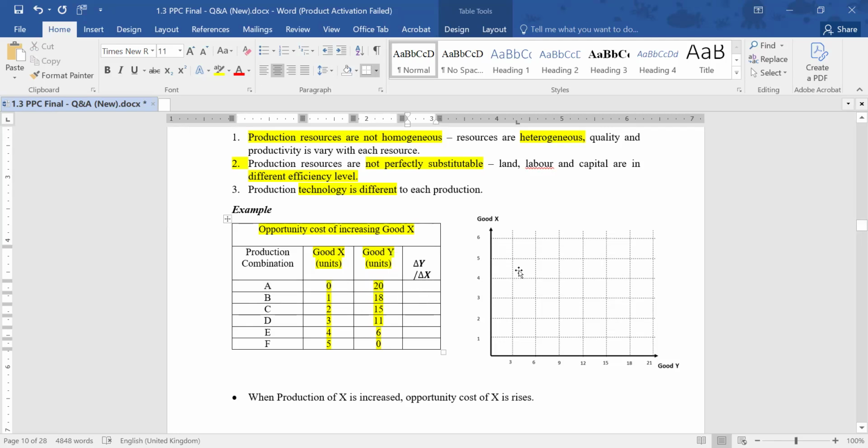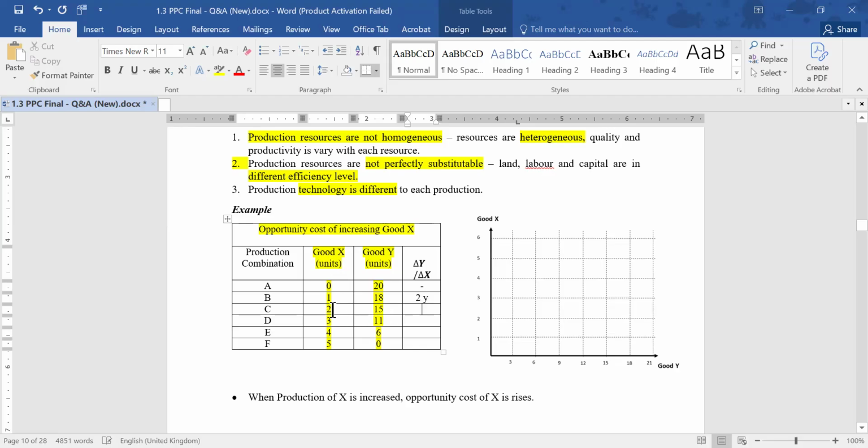පළවෙනි එකට නිකන් ඉරක්, dash එකක් දාමු. දෙවෙනි එකට, when it comes to A to B, good X increased by 1 unit and as a result of that 20 become 18. That means 2 units of Y will be reduced. That is the opportunity cost. That is the marginal opportunity cost of X production.